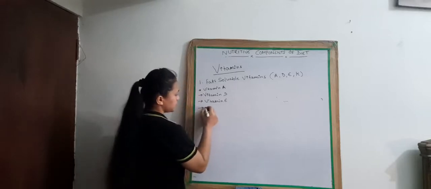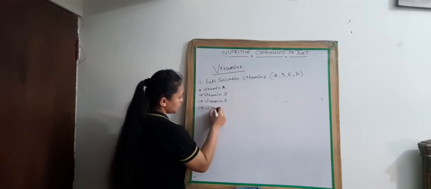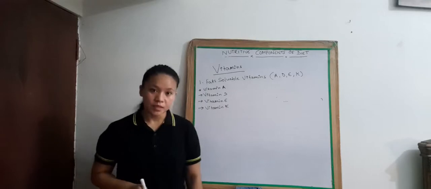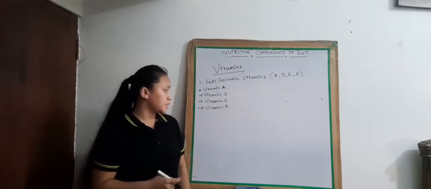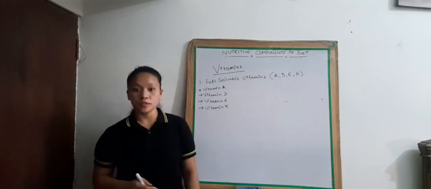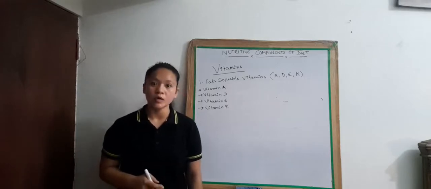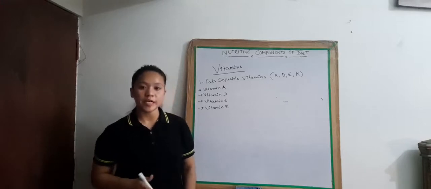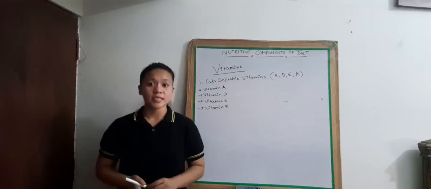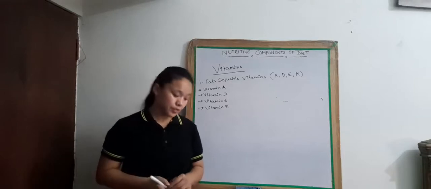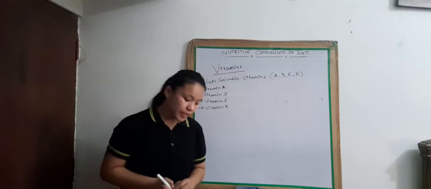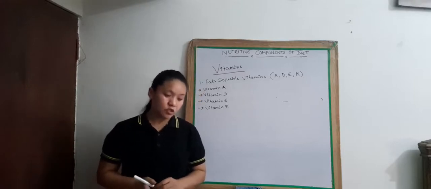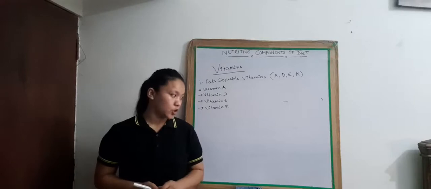Vitamin K helps in clotting of blood and quick healing of wounds. The deficiency of vitamin K causes excess bleeding from an injury. The sources of vitamin K are green leafy vegetables, cabbage, soybeans, etc.